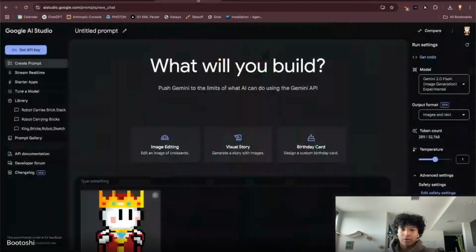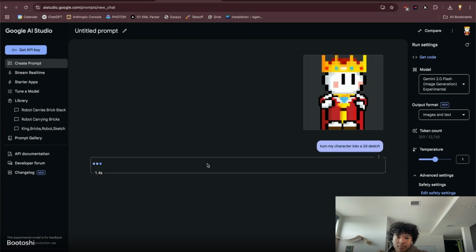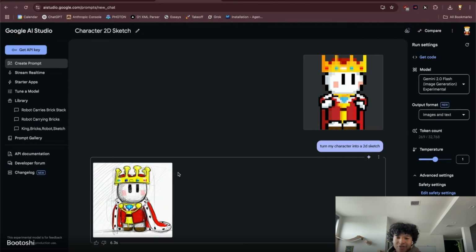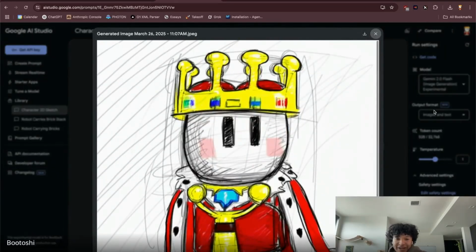What's really, really cool about the new Gemini 2.0 Flash model, if you guys haven't heard or played with it, is you could input a reference picture and then you could tell it to do stuff. So one of my favorite things I did is turn my character into a 2D sketch. And then Gemini will take my picture as a reference and turn it into a 2D sketch. So it turned it into, that's basically my character in this cute little drawn format.